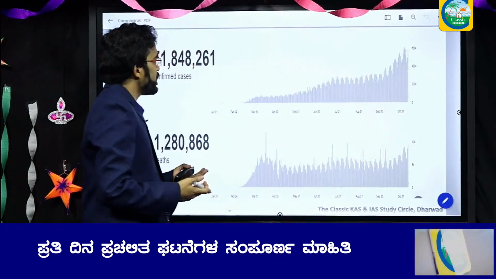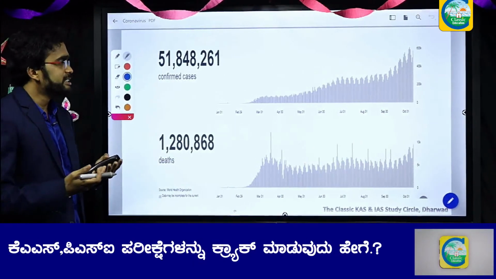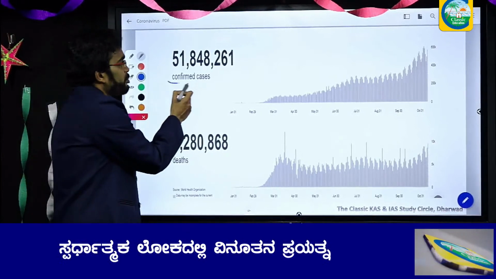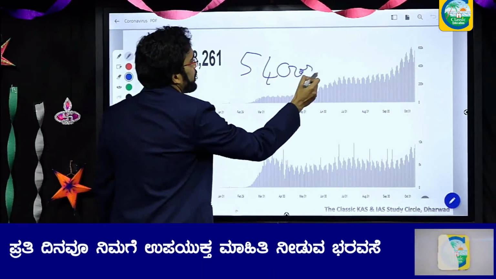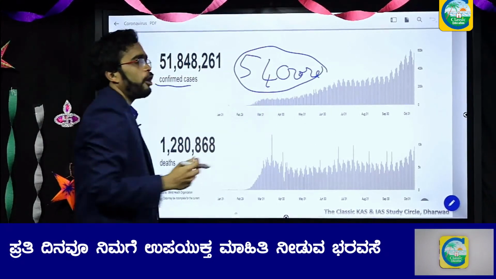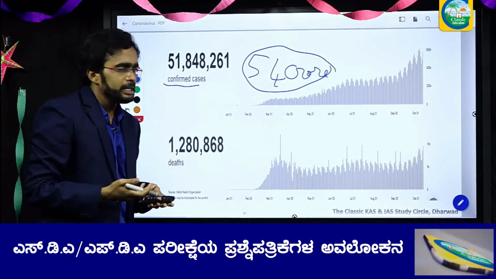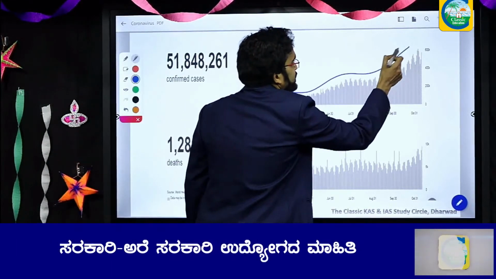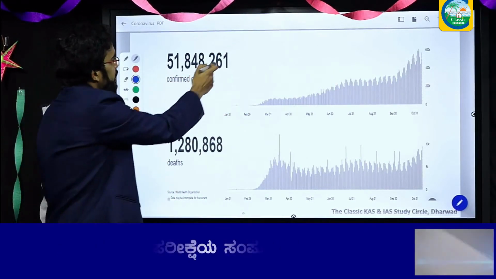So you need not remember the number of death cases or number of people affected. Just for context, when I looked at it yesterday, the confirmed cases of the world were 54 crore. 50 crore people are affected with COVID-19 today. You need not remember these numbers because they are rapidly increasing day by day. As you can see, the number of cases are increasing. So you need not remember these numbers.